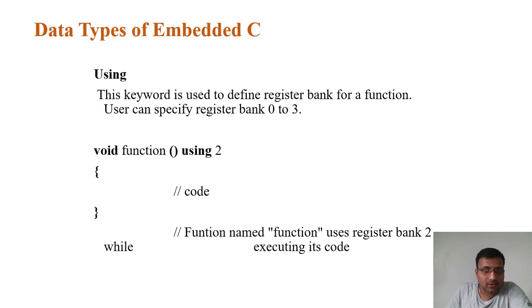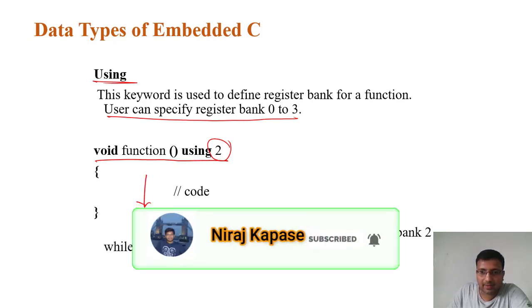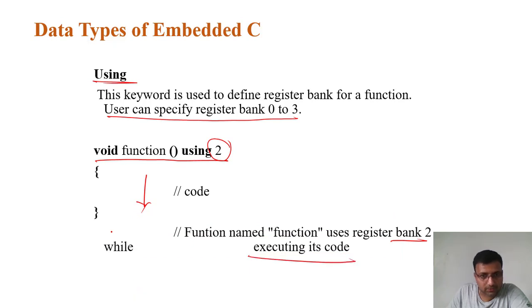Next is the using keyword. Using is used to define the register bank for the function. The user can specify register bank 0, 1, 2, or 3. So like void function using 2 means it will select bank 2. Then we can write code here, and while executing this particular code, the function uses bank 2.